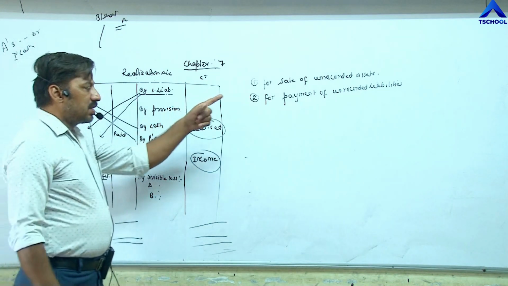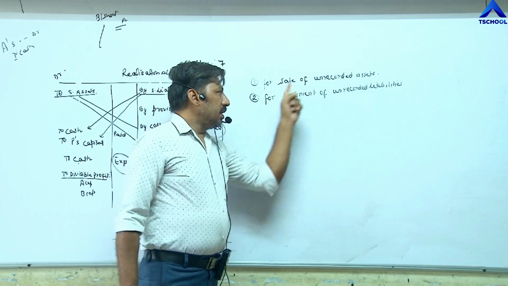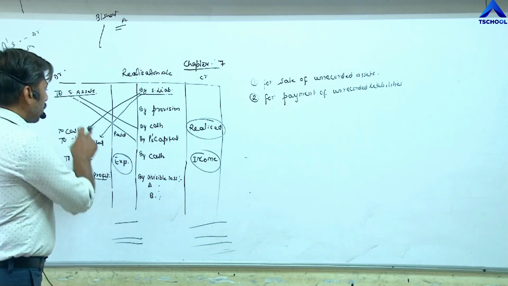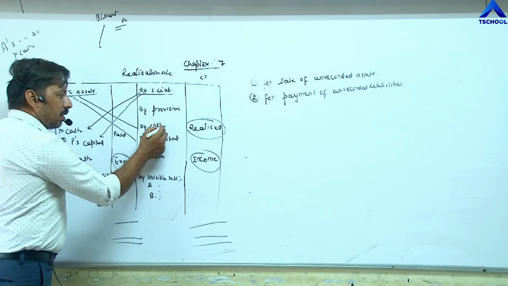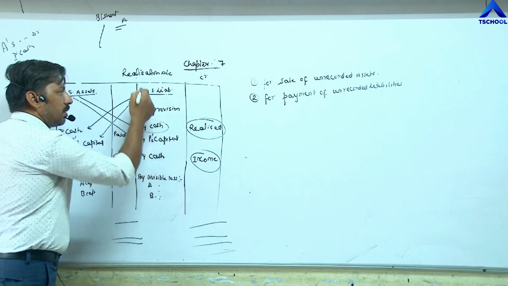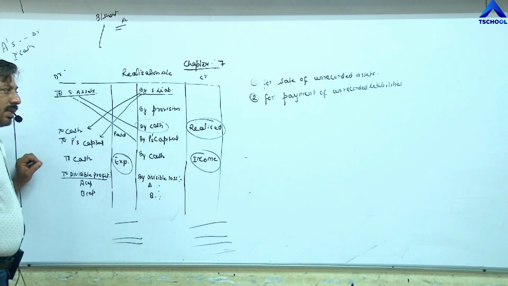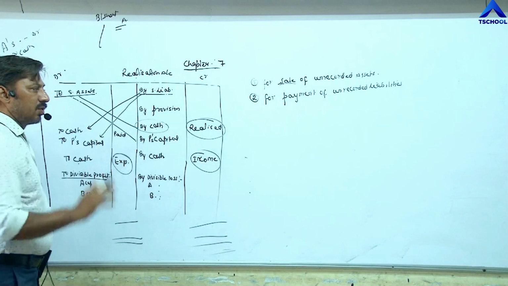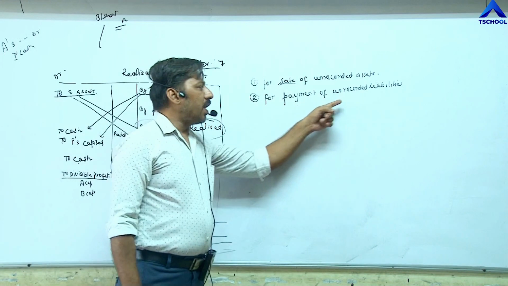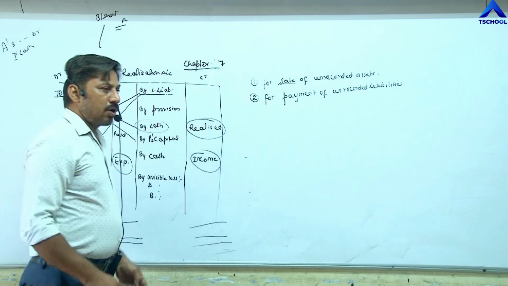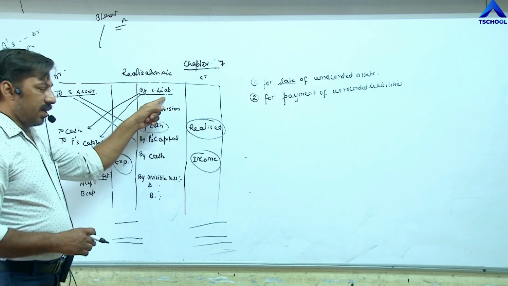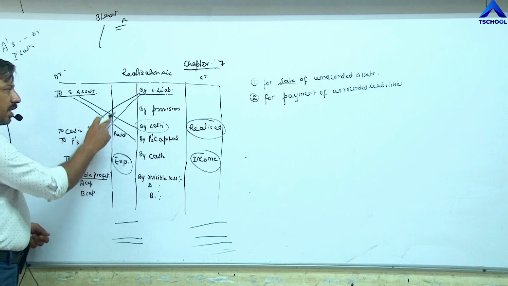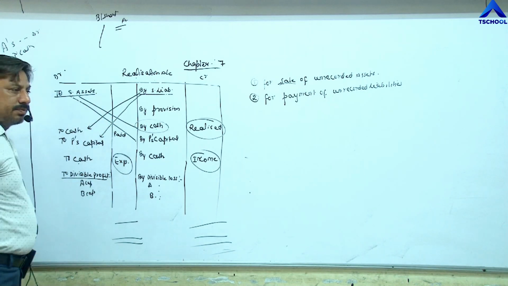But so far as unrecorded asset is concerned, for sale of unrecorded asset, unrecorded assets are not recorded here. Directly we show by cash, one entry: cash account debit to realization. Sale means realized. So one entry only. Second, for payment of unrecorded liability. Unrecorded liability means we are not required to record it here. Directly we have to show payment, paid. So realization account debit to cash, one entry.